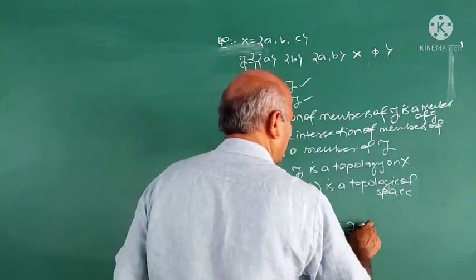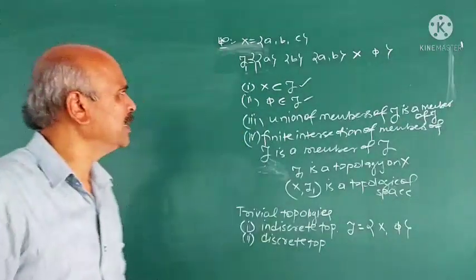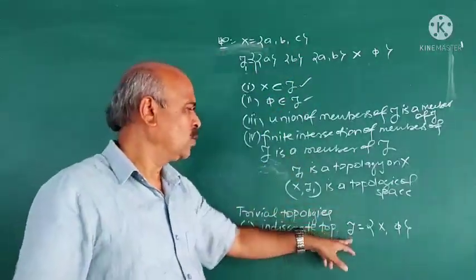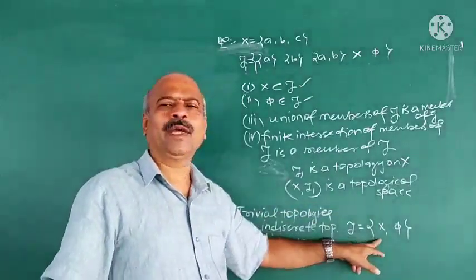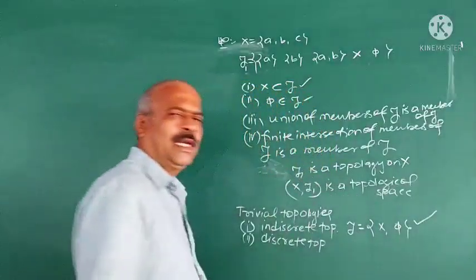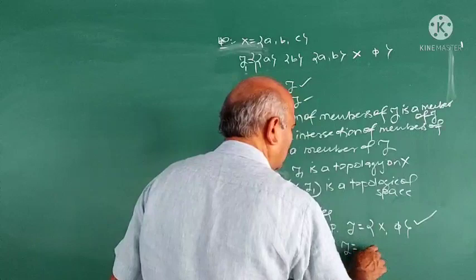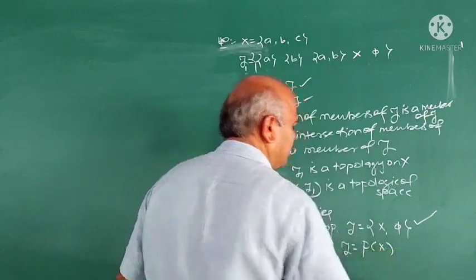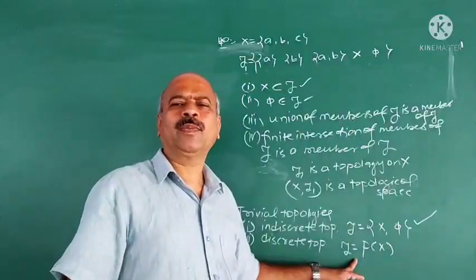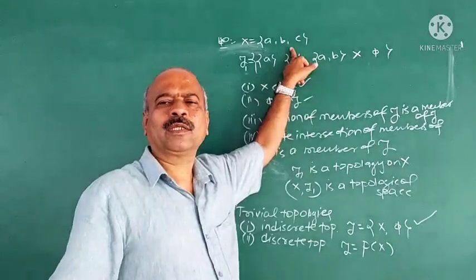If you take tau is equal to the set consisting of X and pi only. Suppose X is any non-empty set, take tau consisting of X and pi, then it is always a topology on X and it is called indiscrete topology. Then if you take tau is equal to P of X, you have studied set theory. What do you mean by P of X? P of X means power set of X. Power set of X means all the subsets of X.